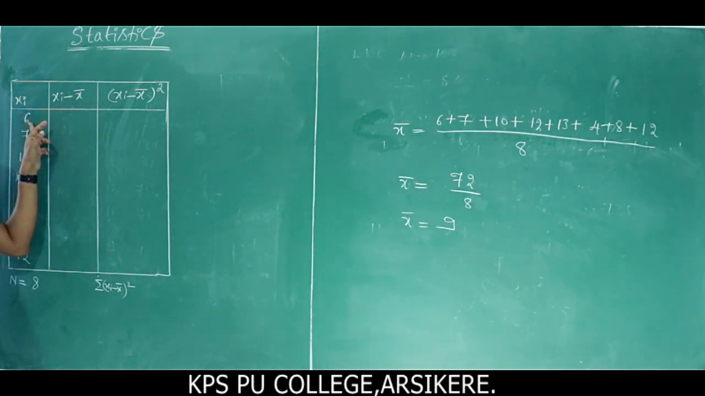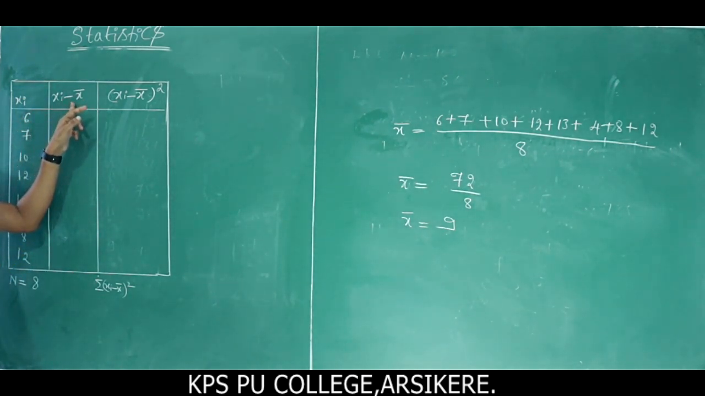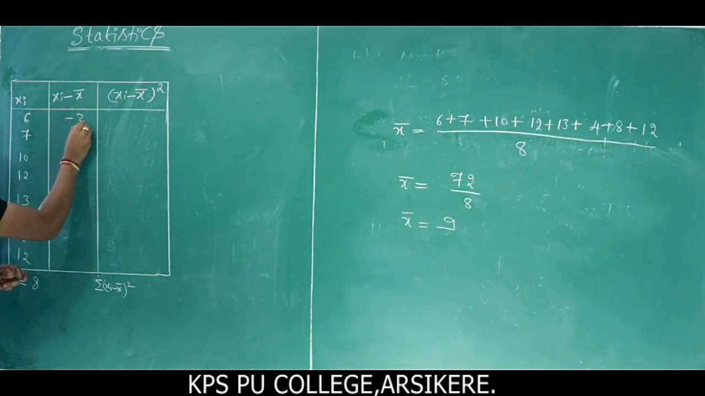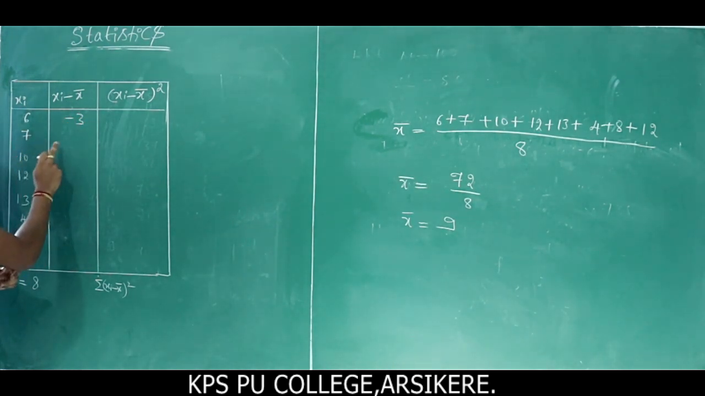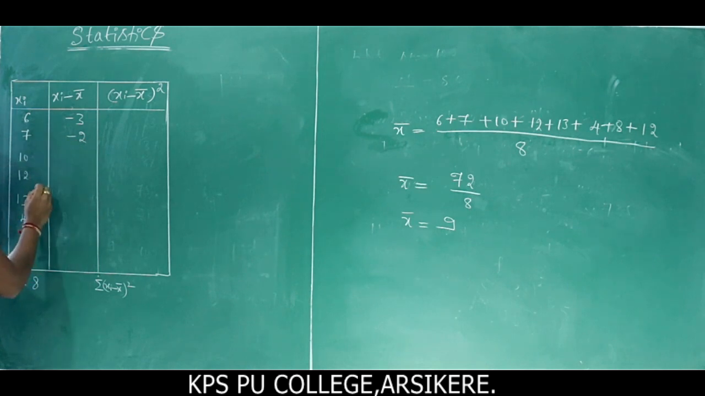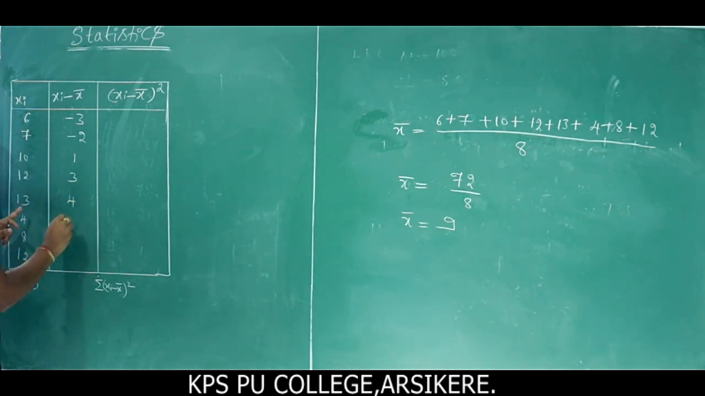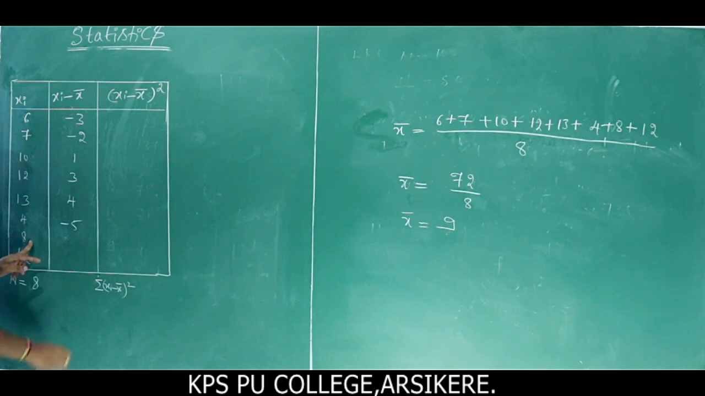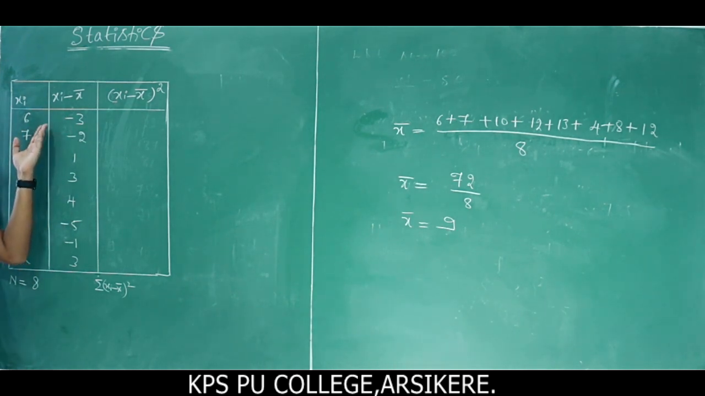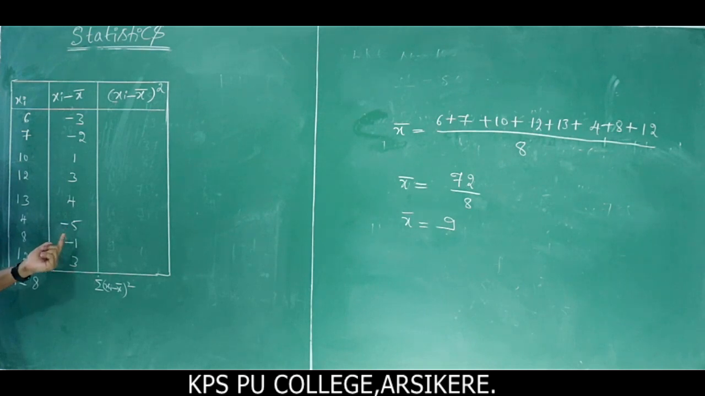Then xi minus x bar. 6 minus 9, we get minus 3. Next, 7 minus 9, minus 2. Next, 10 minus 9 is 1, 12 minus 9 is 3, 13 minus 9 is 4. Next, 4 minus 9 is minus 5. Next, 8 minus 9 is minus 1, 12 minus 9 is 3. So the xi minus x bar values are minus 3, minus 2, 1, 3, 4, minus 5, minus 1, 3.